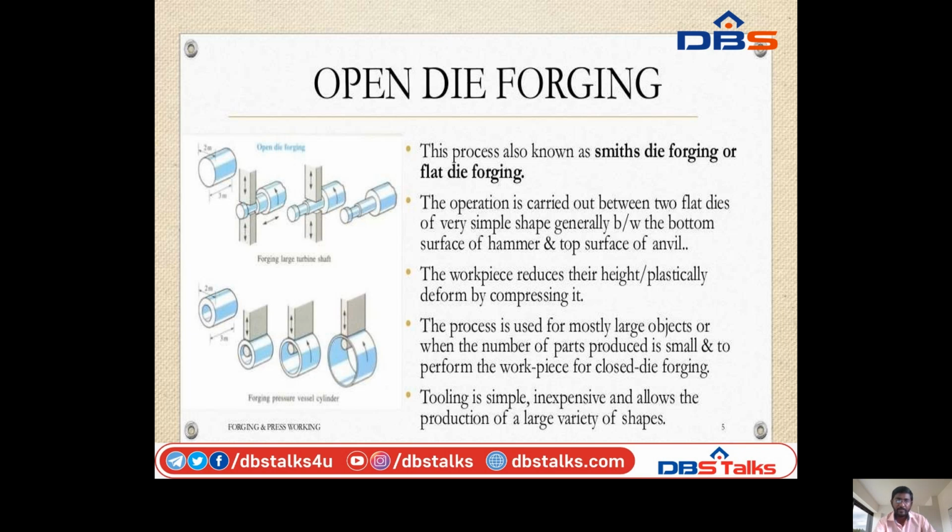So the pressure vessel changes from small diameter to large diameter. So these are the final results of the pressure vessel cylinder. So these are all open die forging. This type of forging process is carried out in an open area, not in a closed area. That's why we call it open die forging.